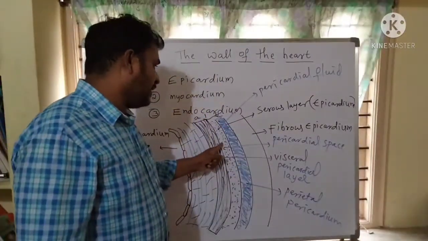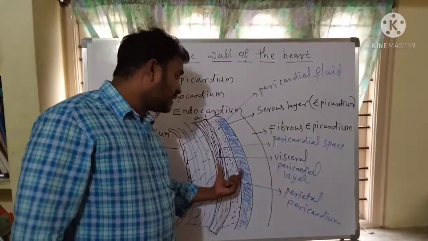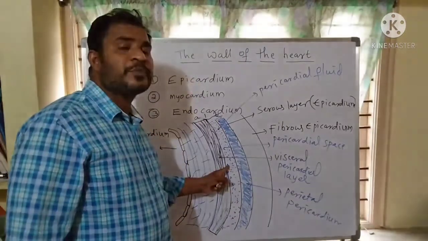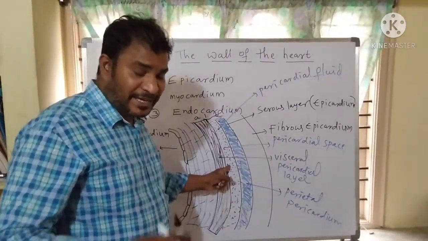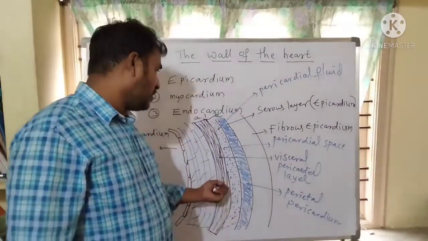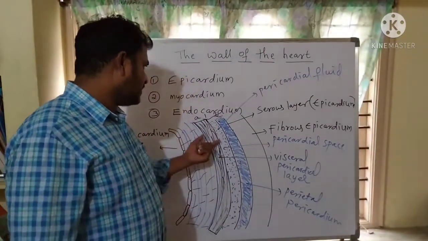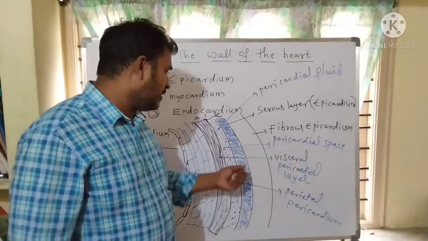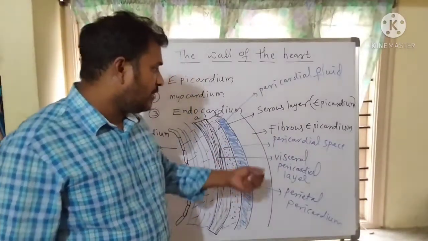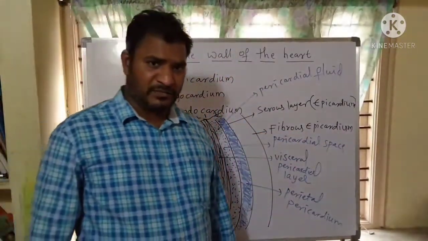This pericardial fluid acts like a lubricant, and it gives protection to the heart from physical and mechanical shock. It also allows minor movements of the heart. The two sublayers of the serous epicardium and the fibrous epicardium are together called pericardium.